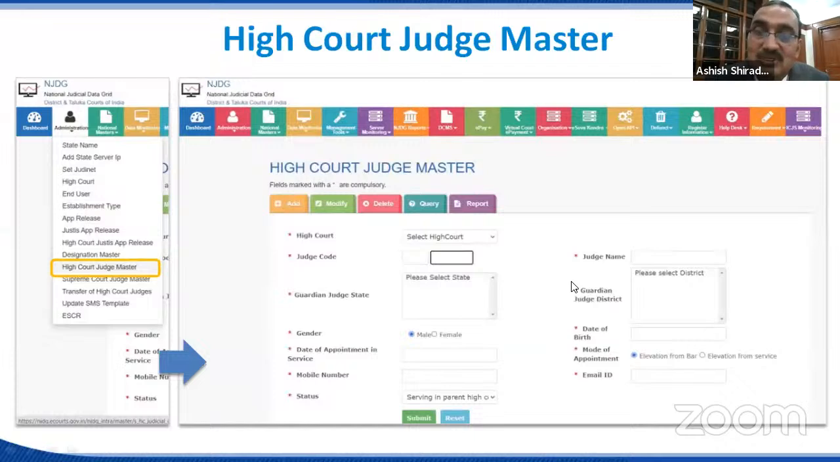The brief about how the Judge Code is to be given is also shared with the CPCs. The name of the judge, the guardian judge, the district has to be selected, and the date of appointment and mobile number have to be properly given and then submitted. The Judge Code given in the master will be communicated to you by the CPC, along with the tagging of your mobile number and the district of which you are a guardian judge or portfolio judge. Once this master is entered, only then is it possible for you to log in to the system.